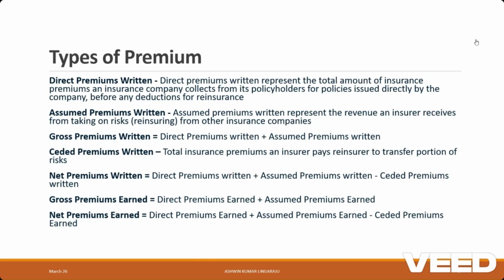We have so far seen insurers collecting premiums either directly or by taking on risks from other insurance companies. Insurers do pay premiums to reinsurers to transfer a portion of risks. These are called ceded written premiums. Deducting ceded written premium from the sum of direct and assumed premium written is called net written premium. Earned premium also follows a similar template as written premiums in terms of direct, assumed and ceded premium earned.